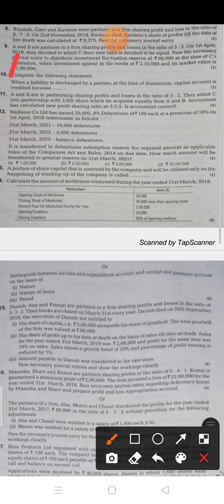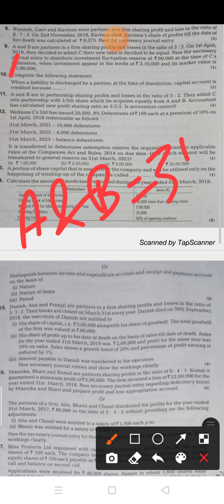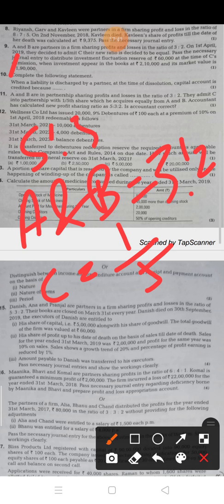See children, in this question the old ratio of A and B is given as 3:2. Now C is coming and the share of C is 1/5. You have to calculate the new profit sharing. The accountant has already calculated the ratio 5:3:2. Now you have to see, after finding the new ratio, whether the accountant is correct or not.